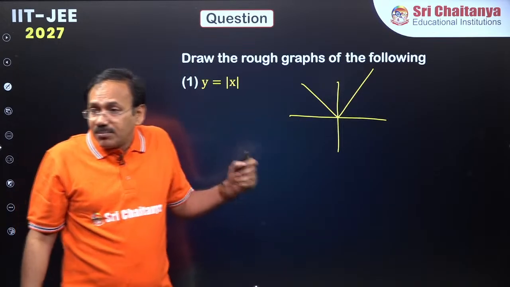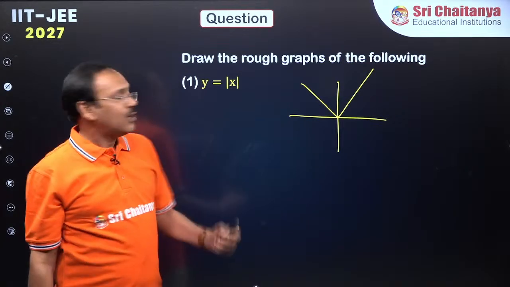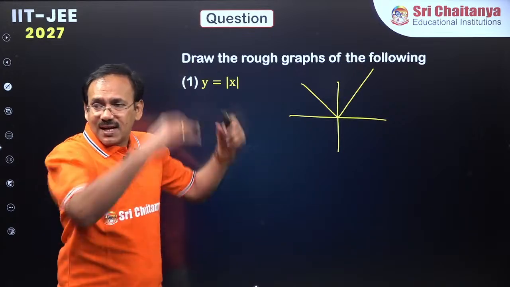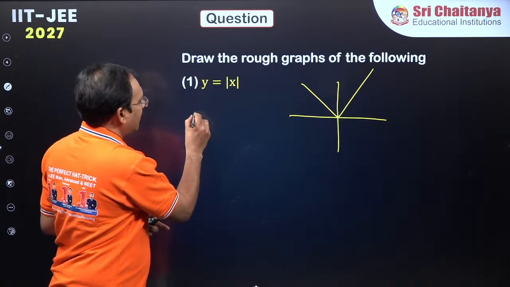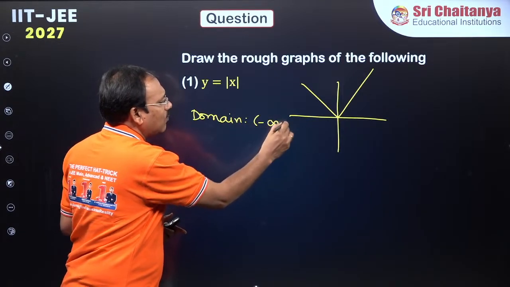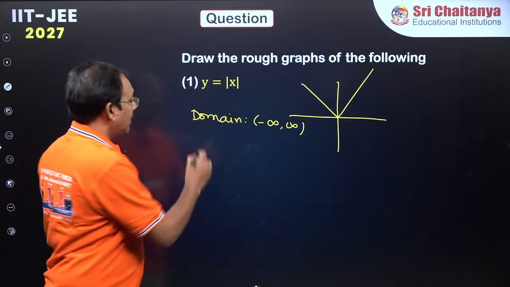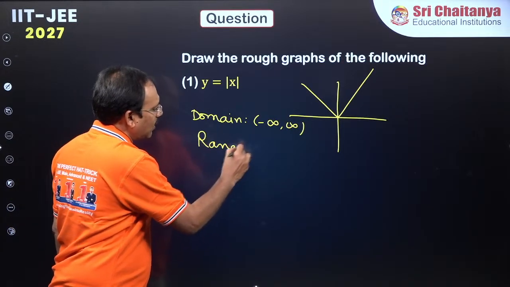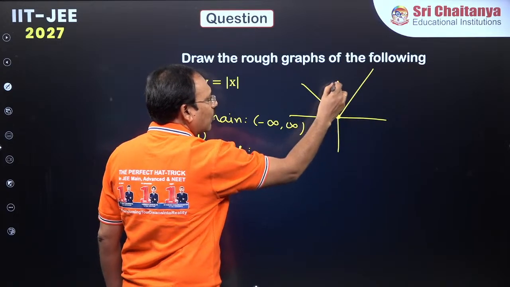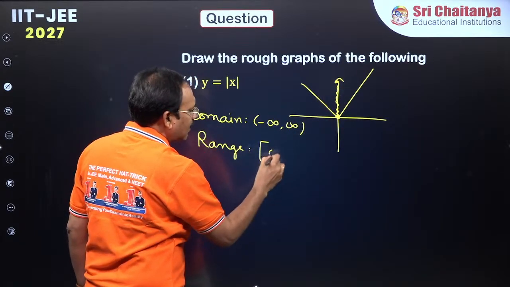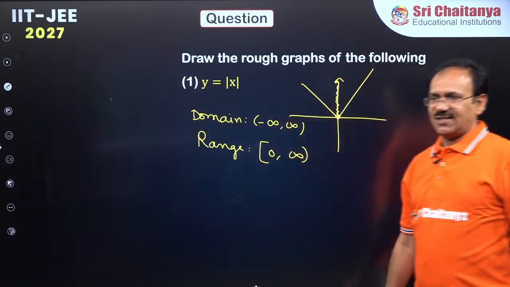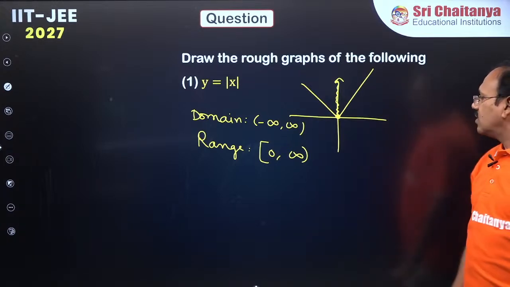Correct, dear students? From the graph, those who have the idea can talk about its domain and range also. Domain means the numbers which you can give as input. You can give any number as input in this function. Range means the numbers which you get as output. From the graph, you can see what output numbers you are going to get. You will get all real numbers, positive and 0. So closed 0 to infinity, dear students. So this is the range.